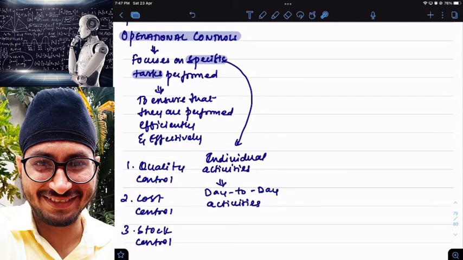And operational controls do not focus on the complete organization. They focus on individual activities which are performed in an organization. I repeat, operational controls do not focus on the overall organization. They focus on individual activities which are performed in an organization.